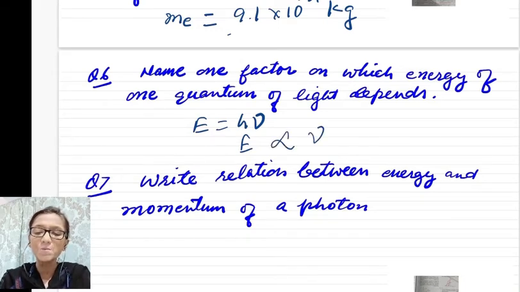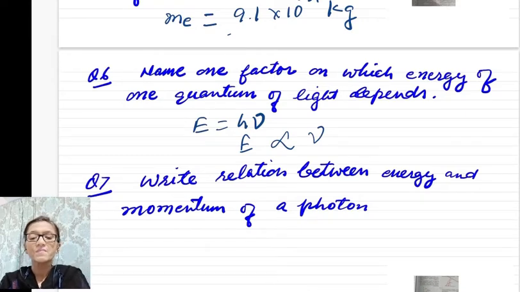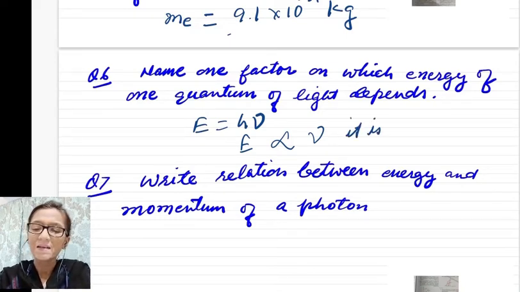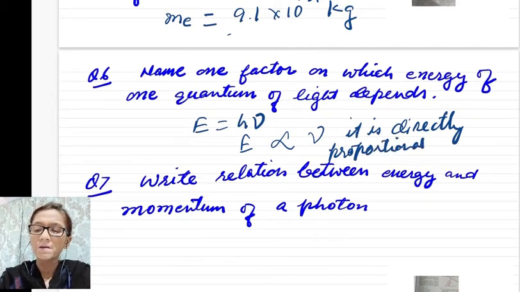Energy is proportional to frequency in quantum theory of light. So energy depends on frequency. It is directly proportional to frequency.